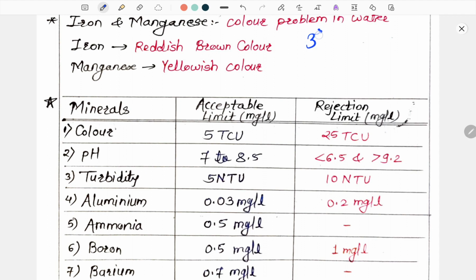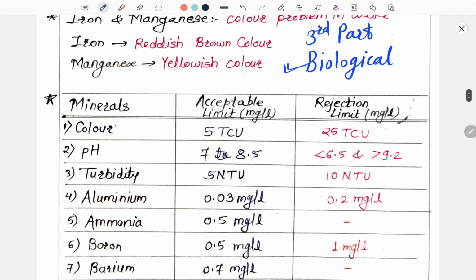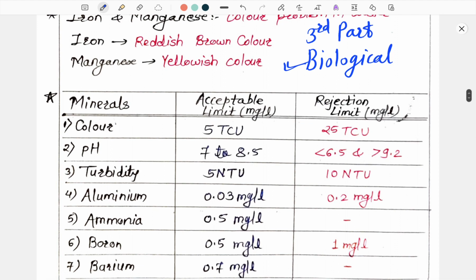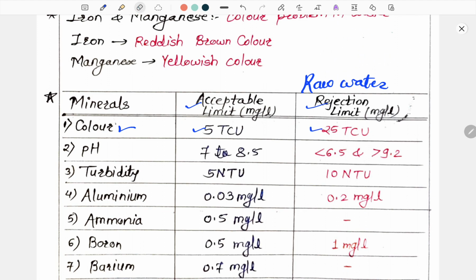In this video, we will discuss the third part of the Environmental Engineering Quick Revision lectures, which will include biological water quality parameters. Before starting these biological water quality parameters, we will discuss some of the physical and chemical water quality parameters, their acceptable limit and rejection limit for raw water. So let's start. The first one is color. The acceptable limit of color is 5 TCU and the rejection limit is 25 TCU. TCU means true color unit.